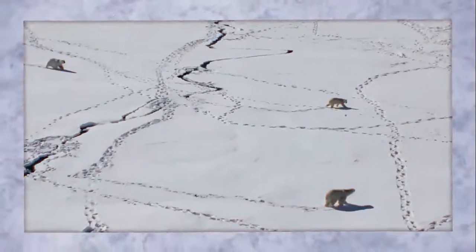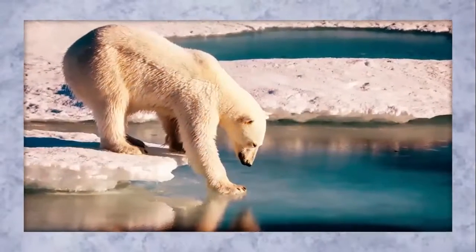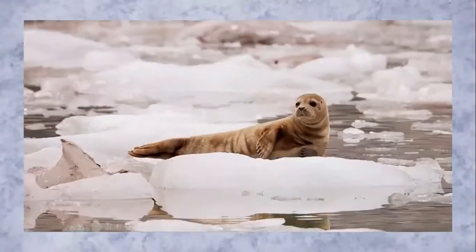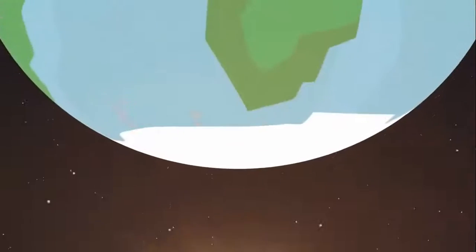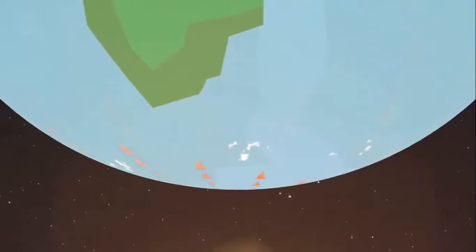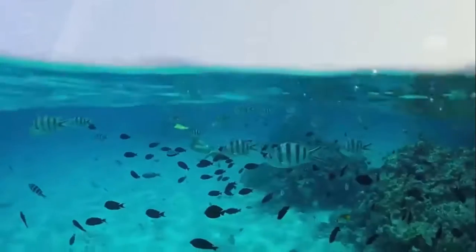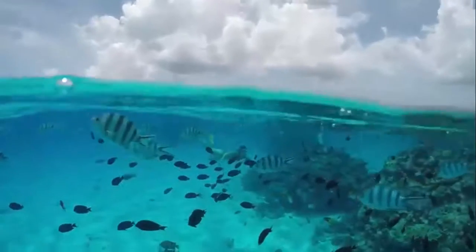All native forms of wildlife would be affected, including polar bears and Arctic seals, which use the sea ice for everything from giving birth to using it as cover to catch their prey. Walruses also use the sea ice as a place to gather. With the sea ice gone, it would force them to overcrowd beaches, and they would have to swim farther to find food. Ice-free waters also absorb more CO2, which makes the ocean more acidic, reducing its carrying capacity for calcium carbonate that shellfish and corals need to build their shells and skeletons.